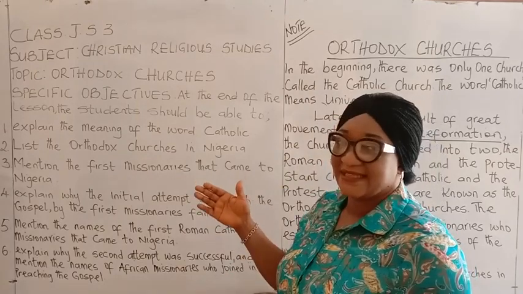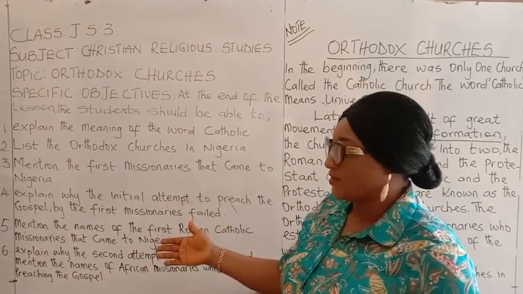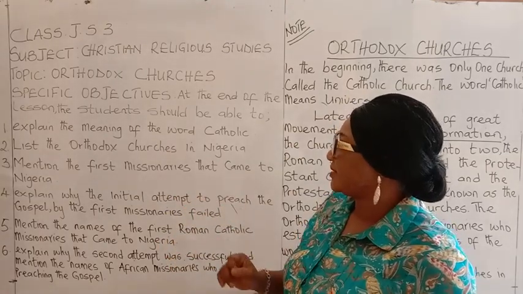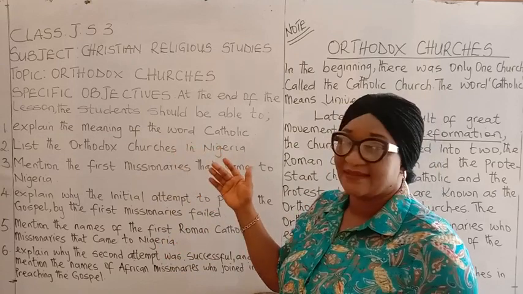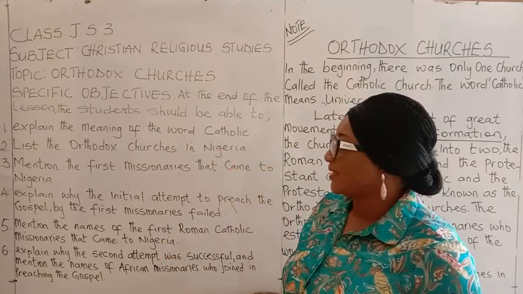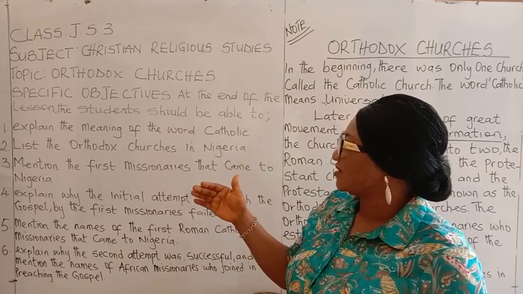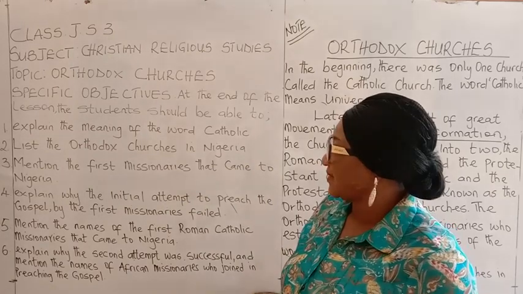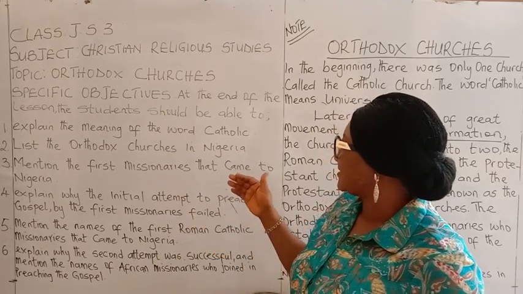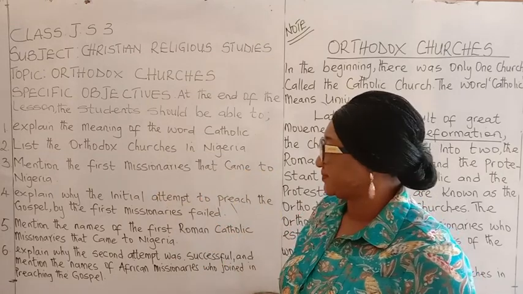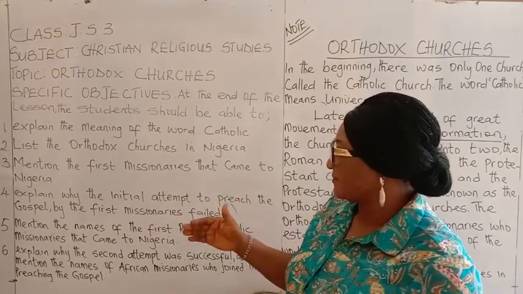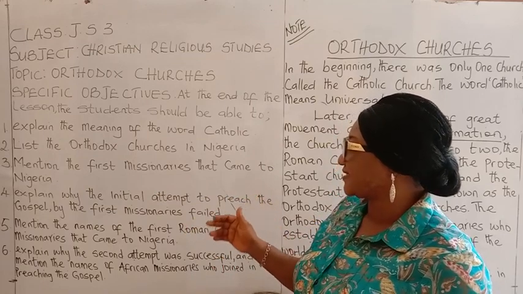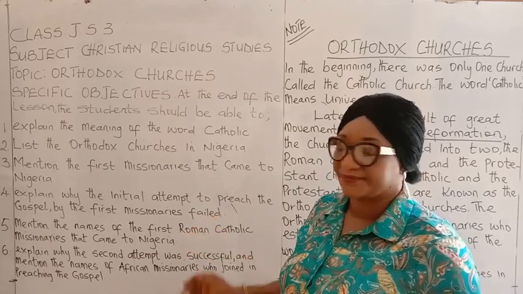Now, at the end of this lesson, there are 6 objectives on the board here that we are meant to achieve. Number 1 is to explain the meaning of the word Catholic. Number 2, to list the Orthodox churches in Nigeria. Number 3, we mention the first missionaries that came to Nigeria. Number 4, we explain why the initial attempt to preach the gospel by the first missionaries failed.